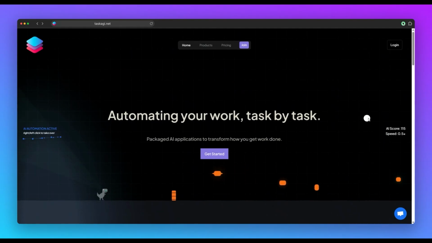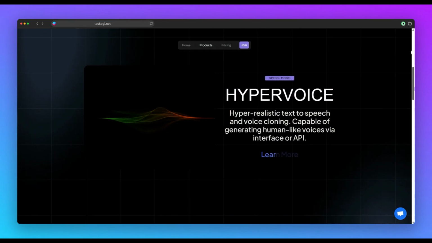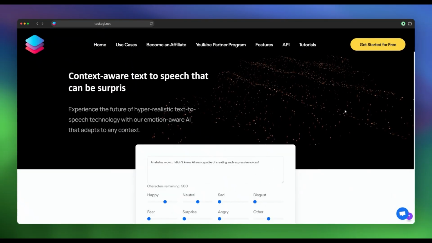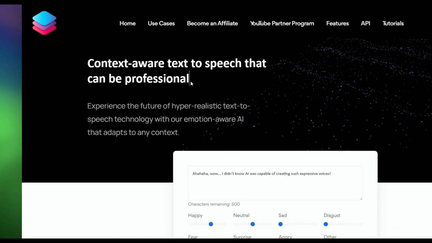How you generate hyper-realistic text-to-speech has changed forever. In this video, I'm going to show you how you can use TaskAGI to create context-aware text-to-speech that can change its emotional tone mid-sentence.